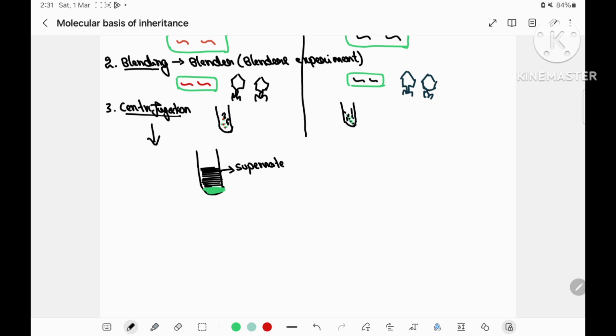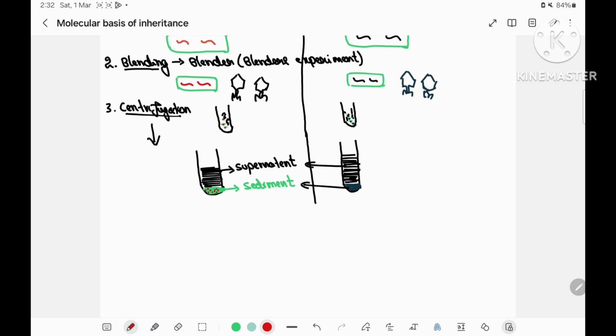Now there is a separation of two fractions. The fraction separated above is called the supernatant and the one sedimented at the bottom is called the sediment. In both cases, it is the same: the above portion is the supernatant and the bottom layer is the sediment.